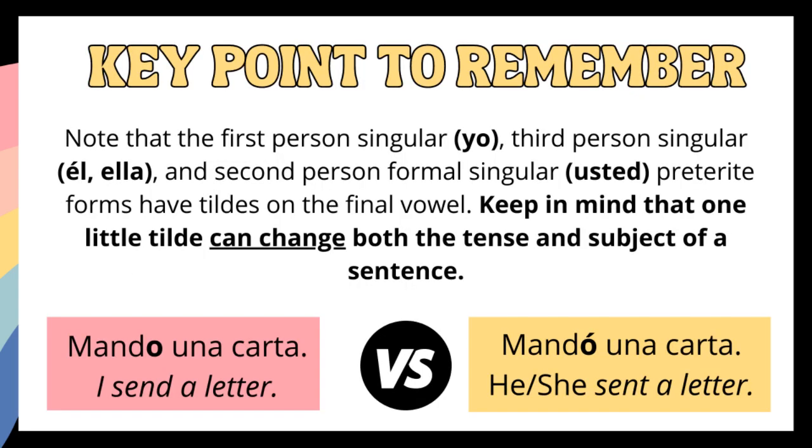Now before we get into conjugations, here's a key point to remember. Note that in the first person singular, the third person singular, and the second person formal singular, there will be a tilde. Keep in mind that that one little tilde can change both the tense and the subject of the sentence. Let's look at the example.